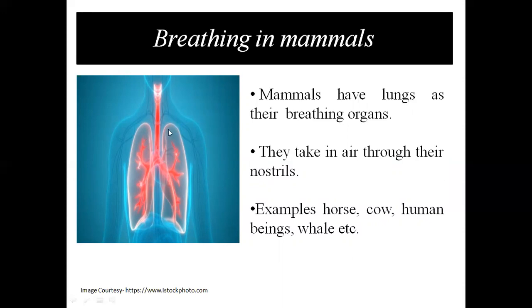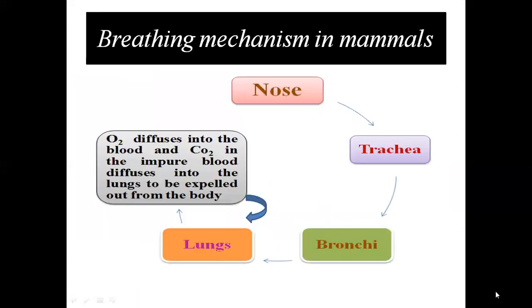In this picture, you can see this is the trachea, these are the bronchi, and these are the lungs. We'll see the mechanism of breathing in mammals. First, the air, oxygen, enters through the nose or nostrils, then it goes to the trachea. From the trachea, it goes to the bronchi, and from the bronchi, it goes to the lungs.